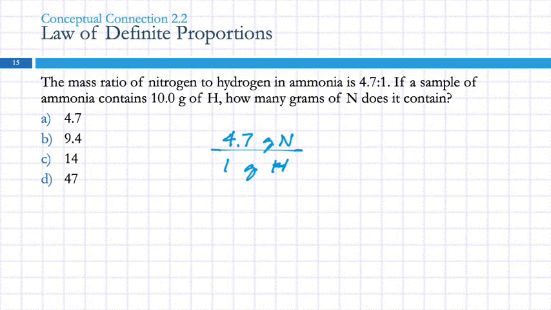That's an H. And so we're looking at a sample that has 10 grams. The ratio has to be the same. This one has 10 grams of hydrogen. How much bigger is this than that? 10 times. So if there's 10 times as much hydrogen, there has to be 10 times as much of the nitrogen. So what's the correct answer? D. It'd be 47.